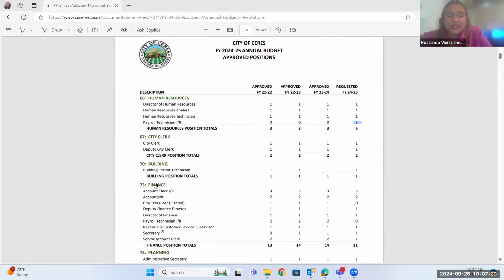And you'll see that over here in finance. So they were in finance and accounting, and now we've moved them into human resources. I think that's a better fit for what they do, to make sure that they're staying within the required laws.